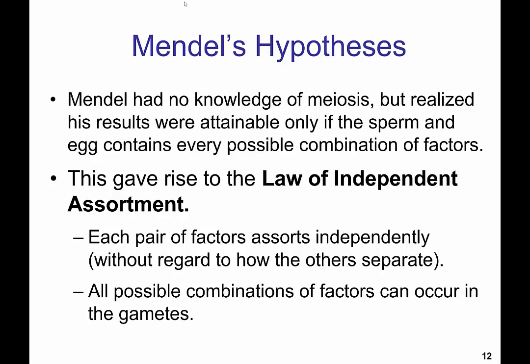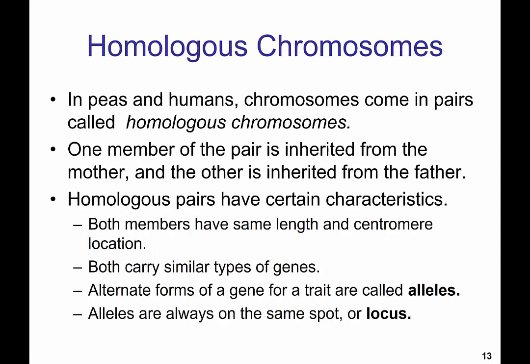Gametes, as we said earlier, were sex cells, so in humans this was eggs and sperm. Even though Mendel didn't know about chromosomes, having a workable definition of some of these terms will help us in our understanding of genetics. In peas and in humans, chromosomes come in pairs called homologous chromosomes. One member of the pair is inherited from the mother, and the other is inherited from the father. We looked at this concept earlier in cell division.